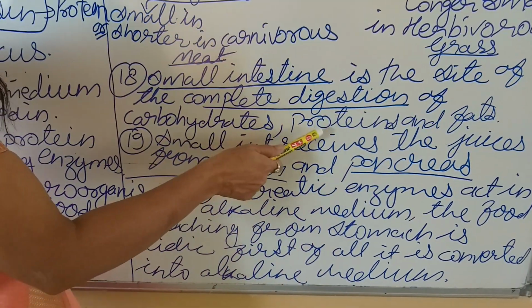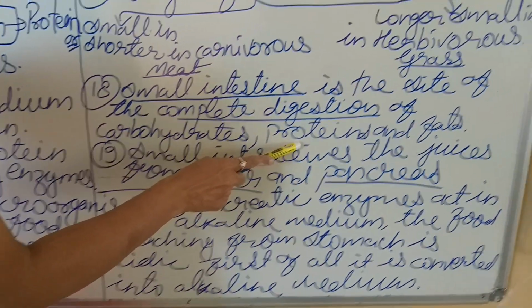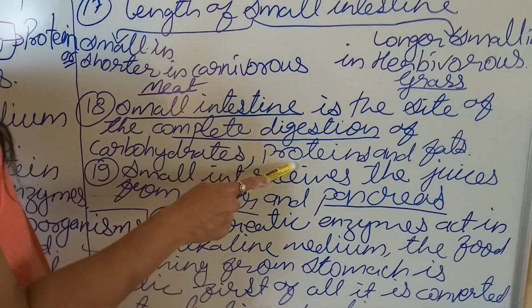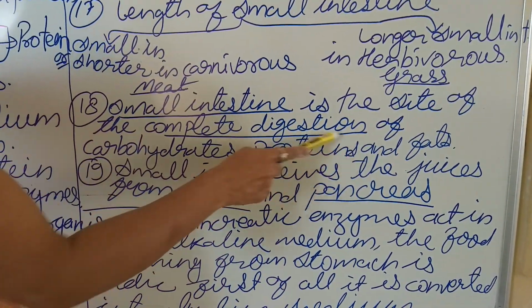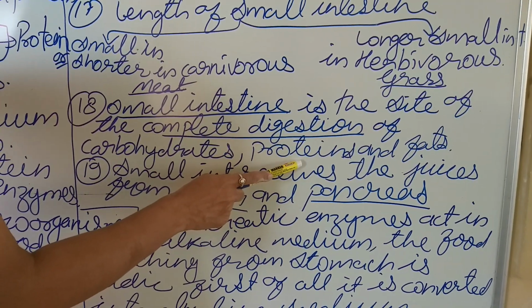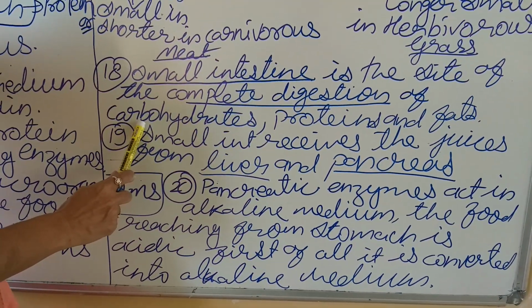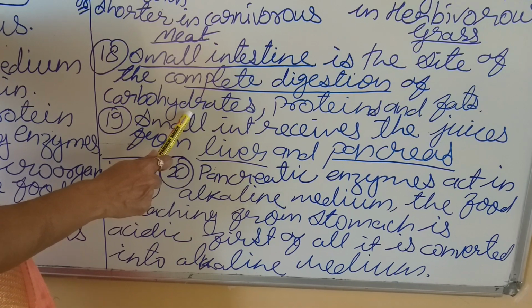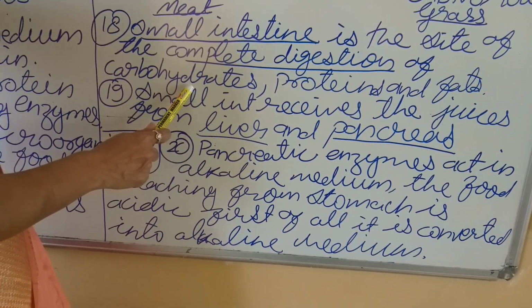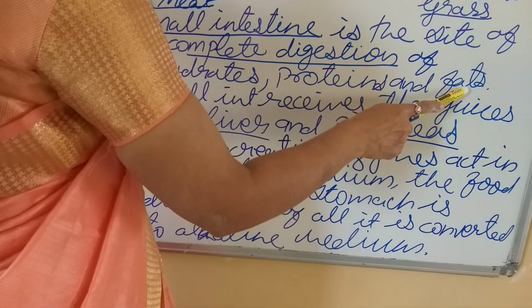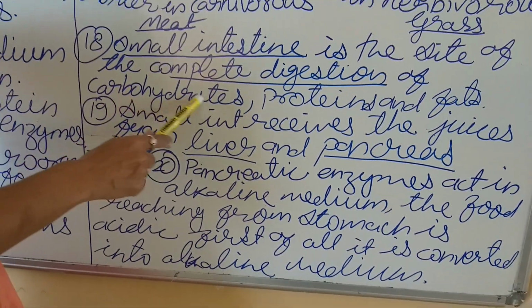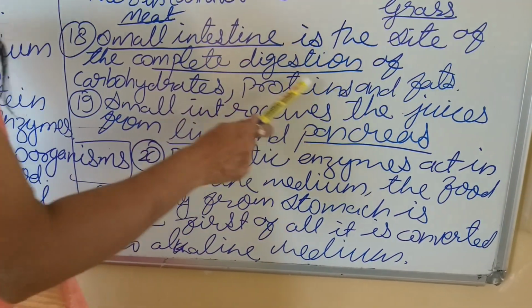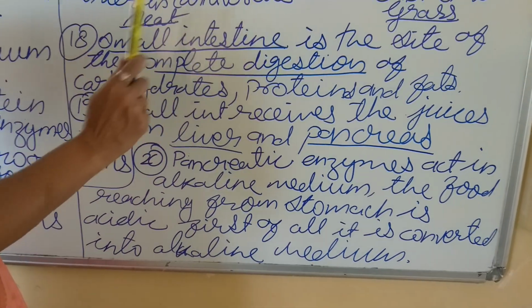As I told, protein is digested in the stomach, but only partially. The complete digestion is done in the small intestine, and carbohydrates get digested in the small intestine only. Then the fats. So the digestion of all three components of food is completed in the small intestine.